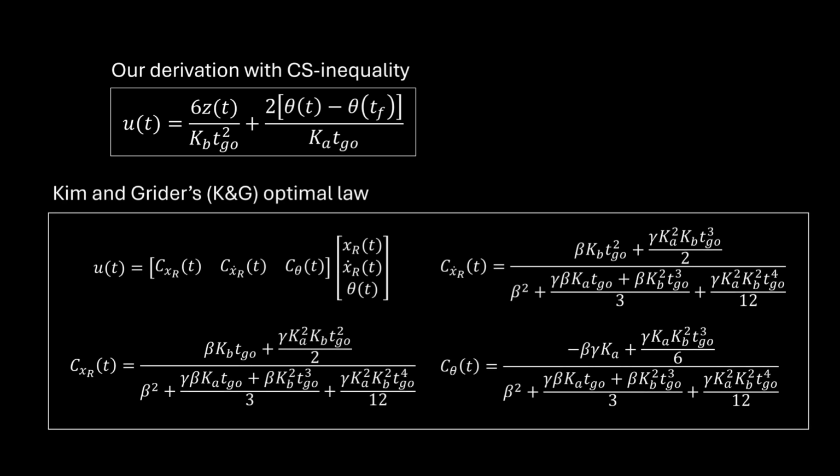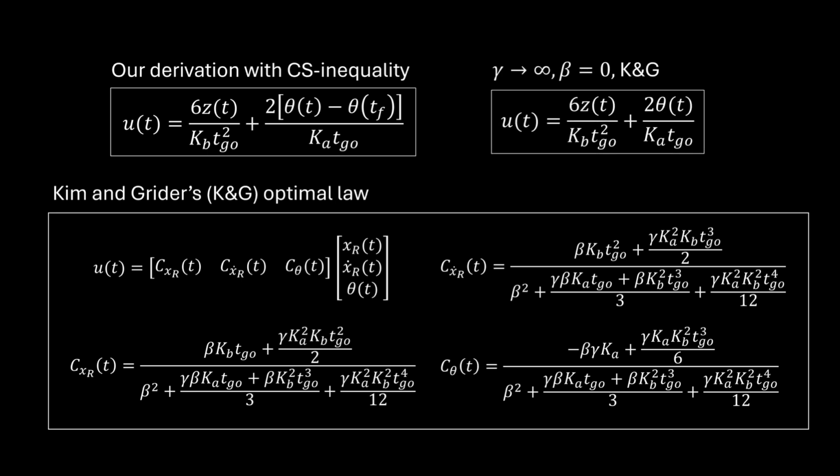Kim and Grider applied linear quadratic methods to derive their guidance law, but we showed that actually the laws were connected through the case of infinite terminal attitude effort applied through the terminal attitude penalty. Through simulation, we found the guidance laws were effective, and that despite their differences, the guidance laws actually performed similarly.